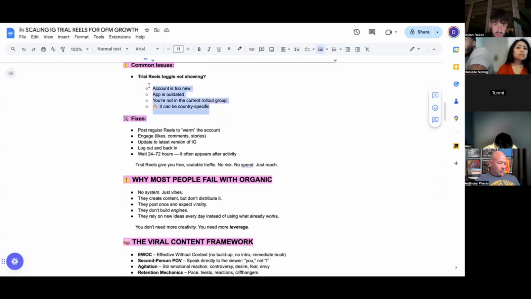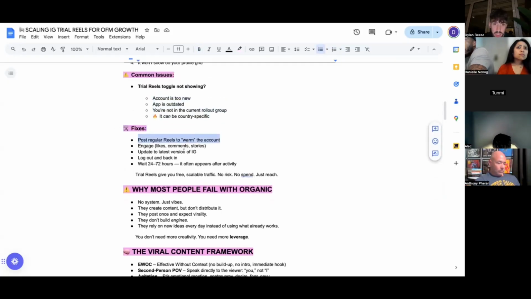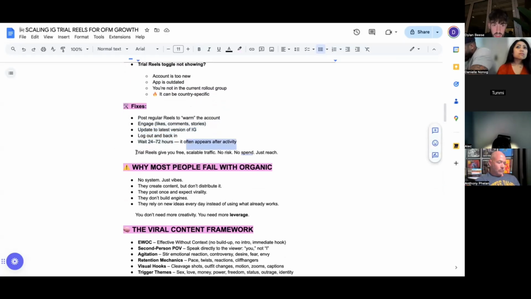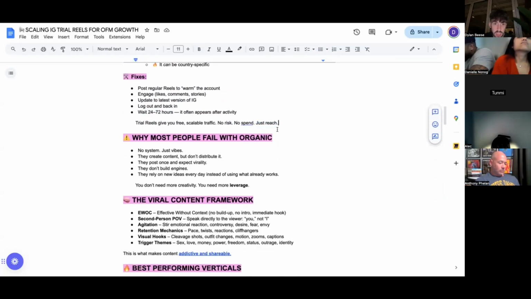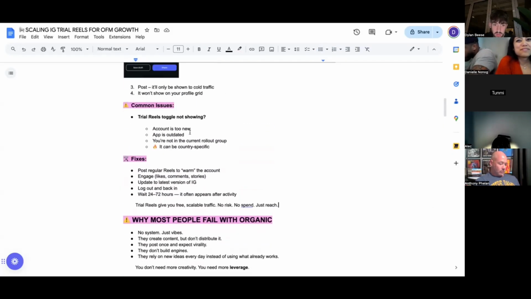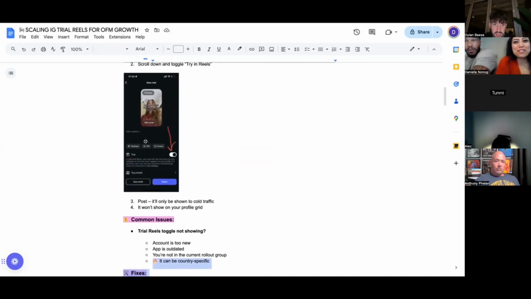Fixes, obviously, for this. Again, post regular reels to warm the account, engage, like, comment, stories, update to the latest version of IG, log out, log back in, wait 24 to 72 hours, and it often appears after activity. Trial reels give you free, scalable traffic, no risk, no spend, just reach, which is the good thing about this feature. It's pretty overpowered. Now, that's just trial reels in general, right? That's just the basics of it.